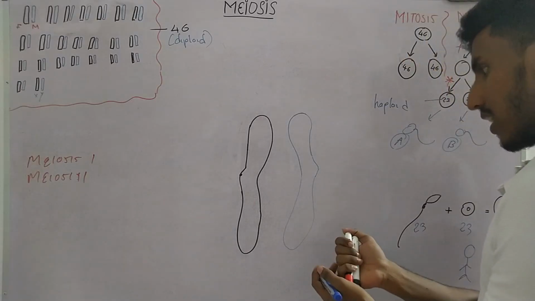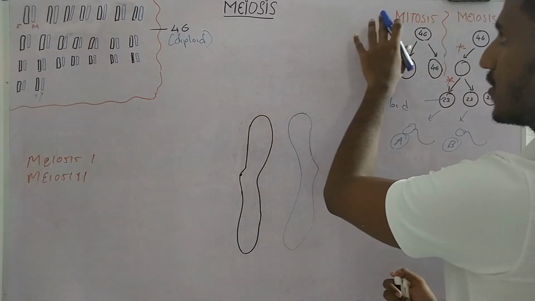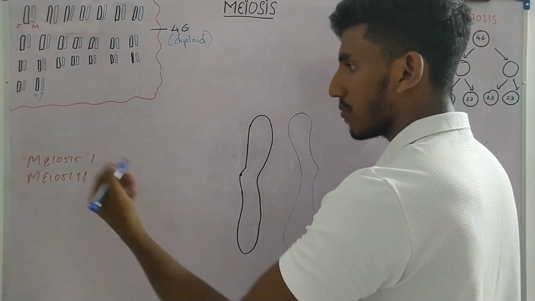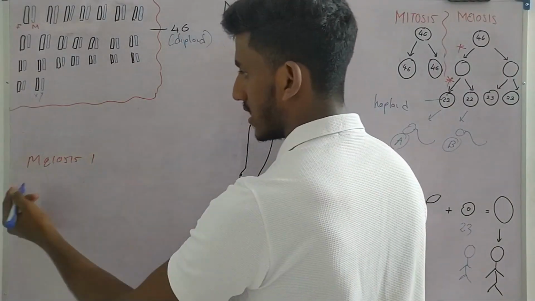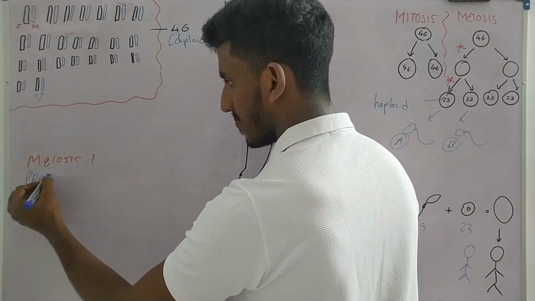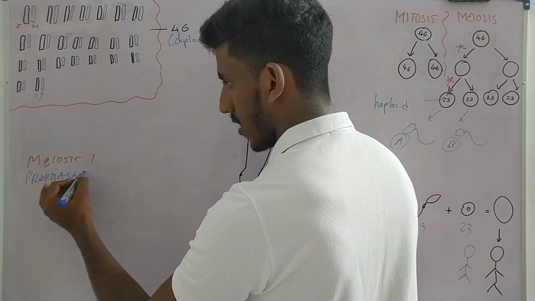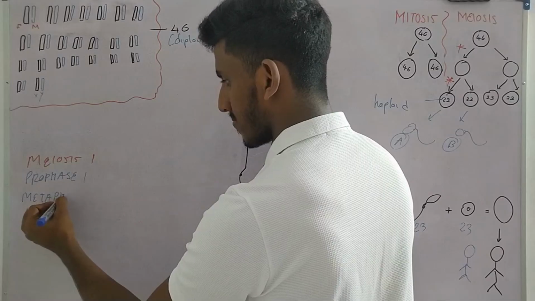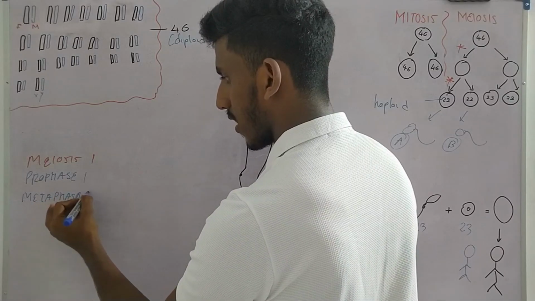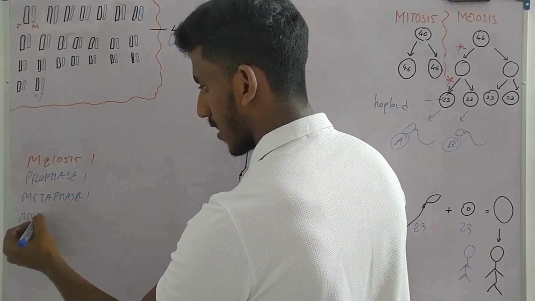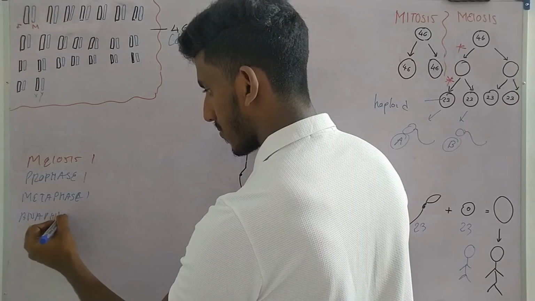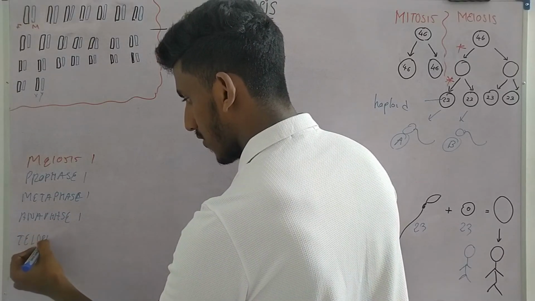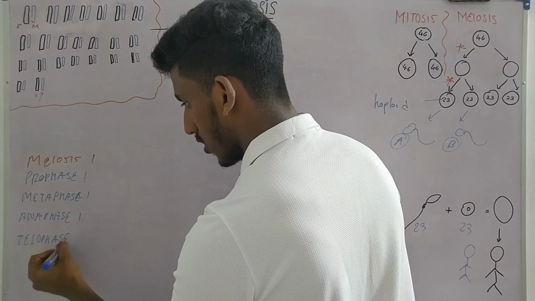Now, even though meiosis and mitosis are different, most of the steps are similar to mitosis. If we take meiosis I, it has 4 stages: prophase I, metaphase I, anaphase I and telophase I. Simultaneously with telophase, cytokinesis also occurs.